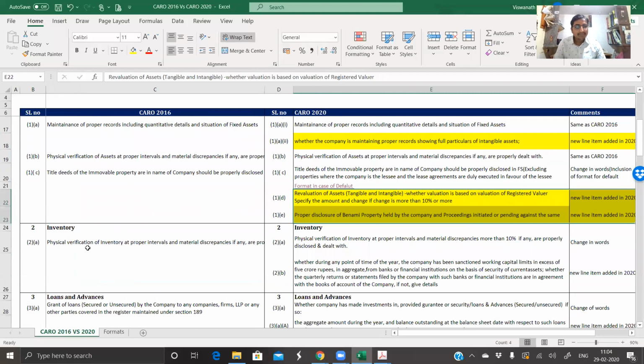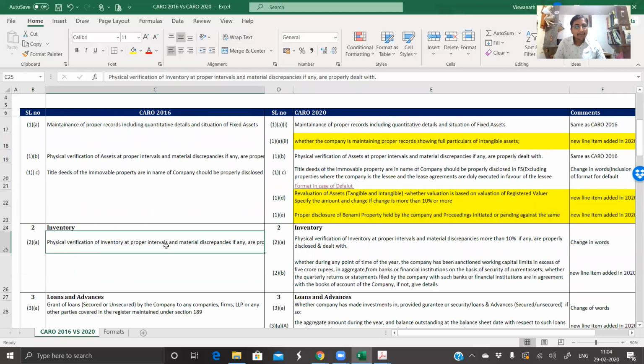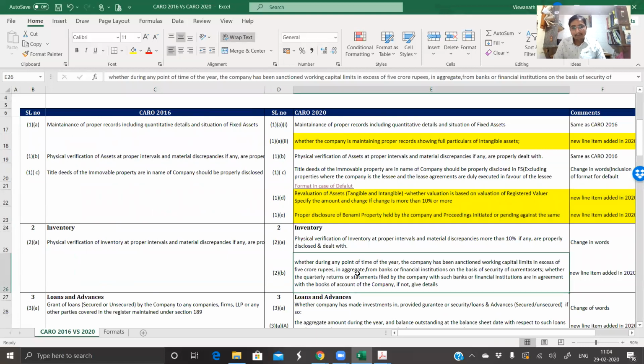Moving on to inventory, physical verification of inventory at proper intervals and material discrepancies, if any. This was one of the points in inventory. Now, this is a very, very important point and an extra work for chartered accountants which has been added in the new Caro. I'll just read out this point. Please listen carefully. So point A is same. There is no change. Point B is very much applicable to most of the big company audits which you do, where you have loans or CC limits.